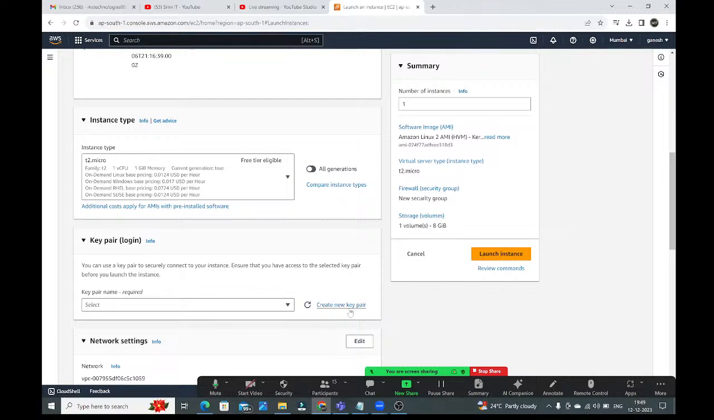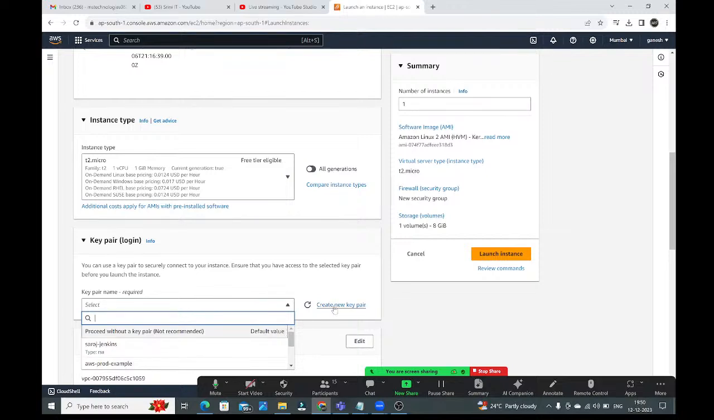See guys, key pair means here two keys will be generated. One is public key, second one is the private key. Public key will be saved in the AWS, private key it will give it to us. If you want to connect with this Linux virtual machine, compulsory you should connect from where the private key is stored in your system. Okay, now guys, I have so many keys, but I want to show how to create,